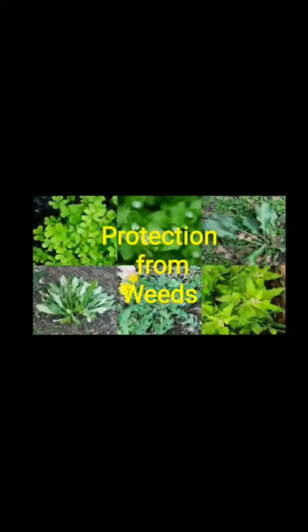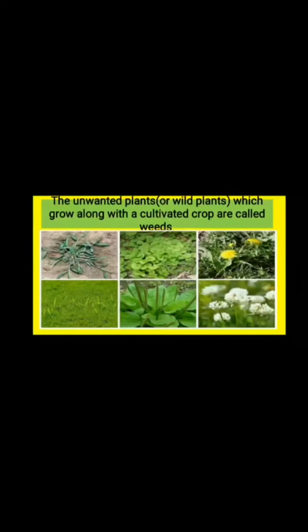Dear students, in last class we have discussed about irrigation. Today we are going to learn about protection from weeds. Dear students, it is our fifth stage of agricultural practice. What are these weeds? In a field, many other undesirable plants may grow naturally along with the crop. These undesirable plants are called weeds.